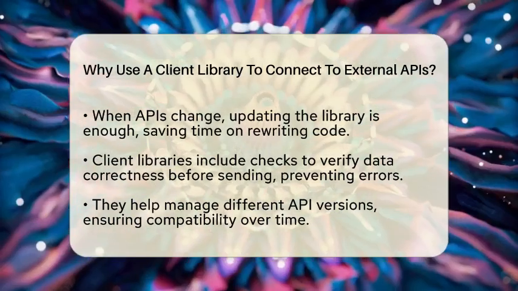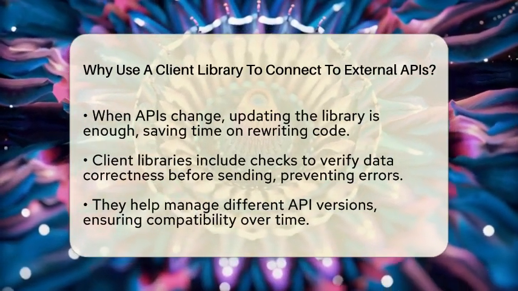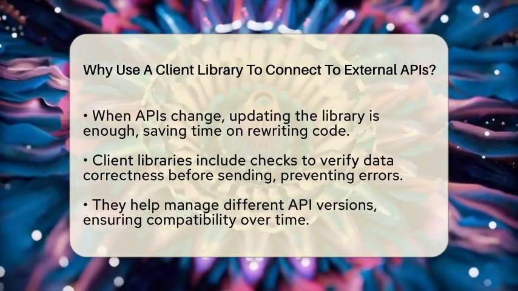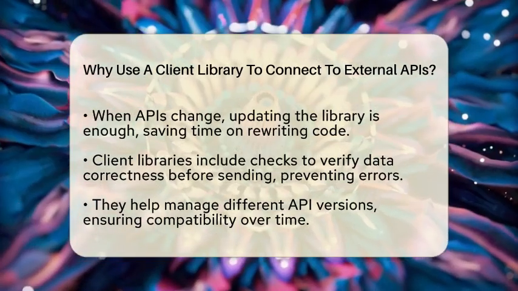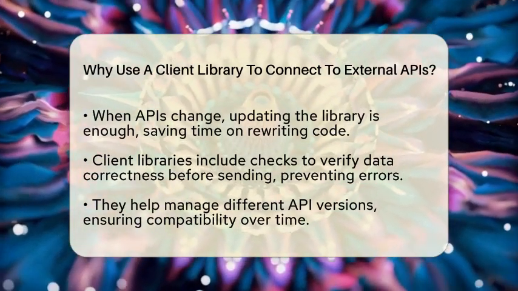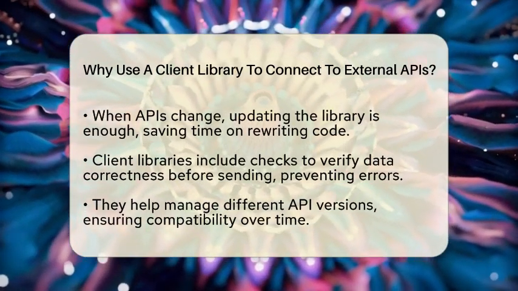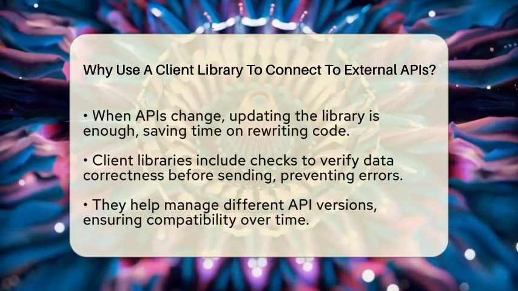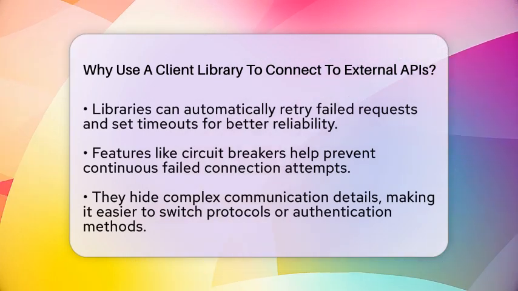Client libraries also include built-in checks to make sure data is correct before it's sent. This helps catch mistakes early, saving time and avoiding unnecessary network calls. They often manage different versions of an API, so your backend can stay compatible even as the API evolves. This flexibility is key when working with APIs that update regularly.